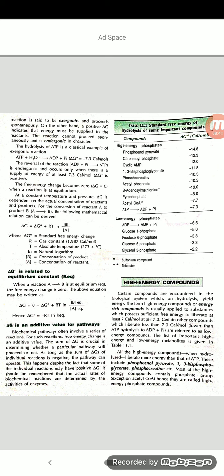You can represent a reaction A to product B. Delta G is equal to delta G degree, the standard free energy change, plus RT, where R indicates the gas constant and T is the absolute temperature, times the logarithm of the concentration of the product to the concentration of the reactant.